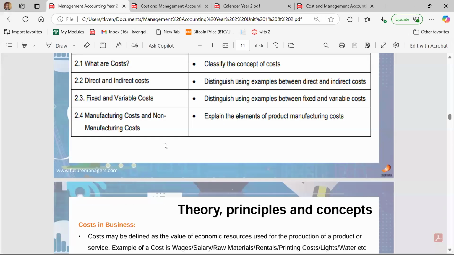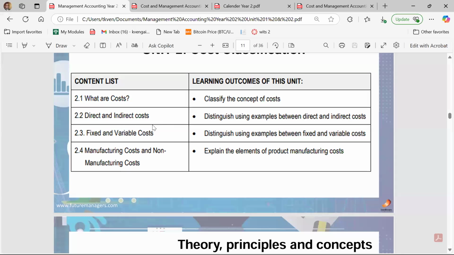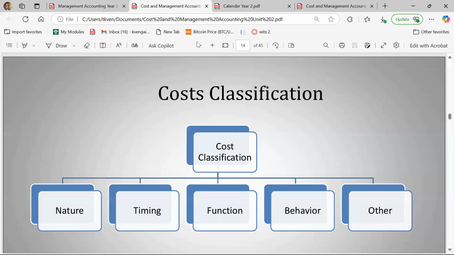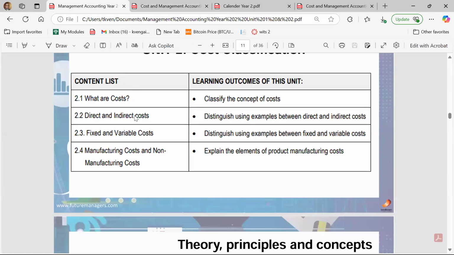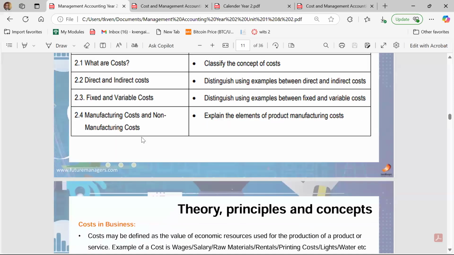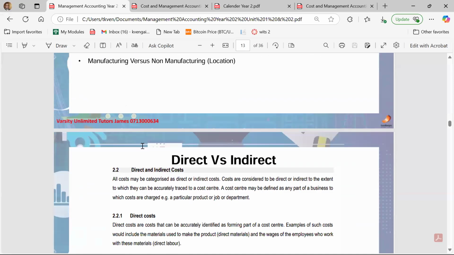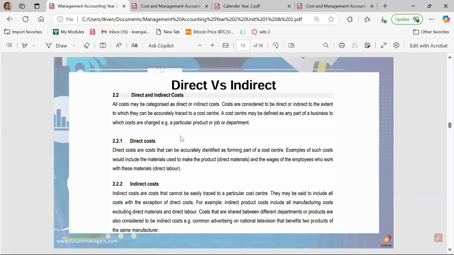Which is classifying costs as direct versus indirect costs, classifying costs as fixed versus variable costs, and classifying costs as manufacturing versus non-manufacturing costs. And then I'm going to talk about the other ones later on at the end, right? So there are different ways of classifying the costs of an organization, right? If you classify the cost of an organization, where do I want to start?